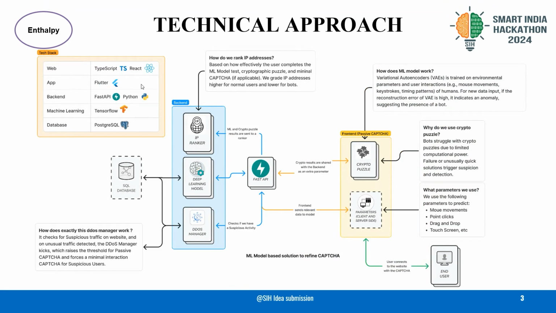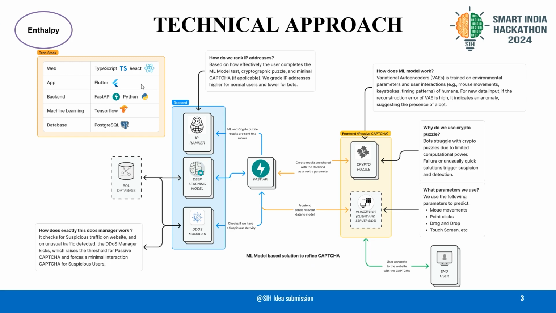When a user makes a request to access the UIDAI's website, it is initially handled by our request handler, which serves as the gatekeeper, ensuring that only legitimate traffic is processed. But how is it done? When the user background task is triggered, our machine learning model, specifically the variational autoencoder, steps in. This model collects environmental parameters like mouse movements, keystrokes, timing patterns, alongside server side data such as IP addresses and network latency. If the passive checks raise suspicion or the VAE fails to confidently classify the user as a human, our system escalates into a cryptographic puzzle.